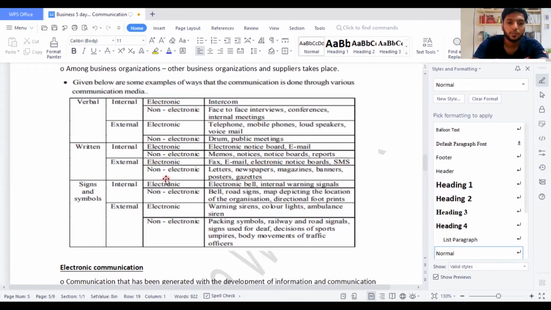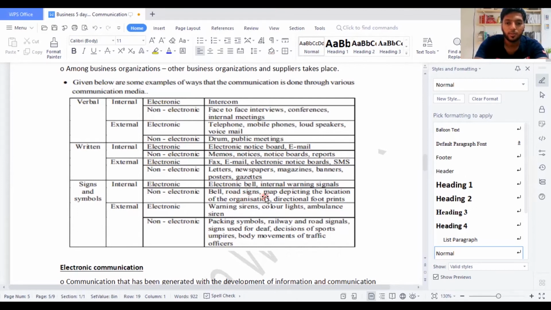Then we have signs and symbols. Internal electronic: bell, internal warning signals. When you go inside the company, you might have a bell that rings, so people will be aware that you are inside the organization. Non-electronic, again you can hit a bell. Inside Pizza Hut, you would have seen the bell is not only used for customers but also for internal. We can say internal and external, because the moment the customer is happy, he will ring the bell. And when they are closing the place, they can ring the bell too. If they want to communicate something, they can still ring the bell.